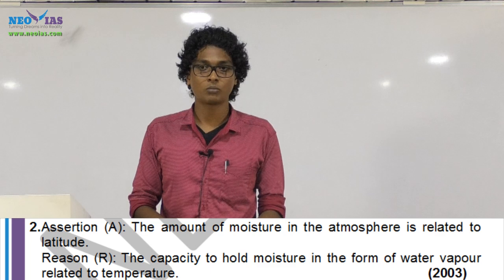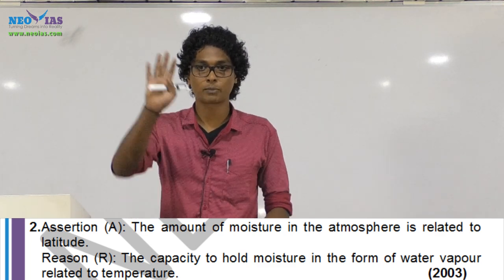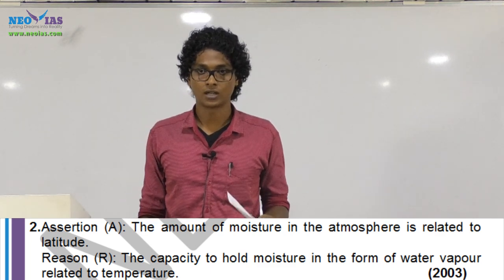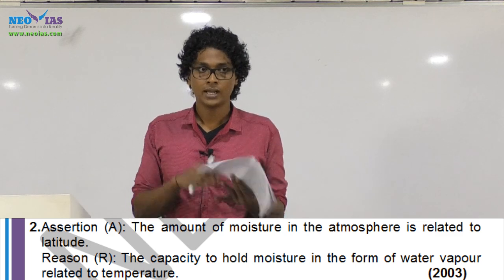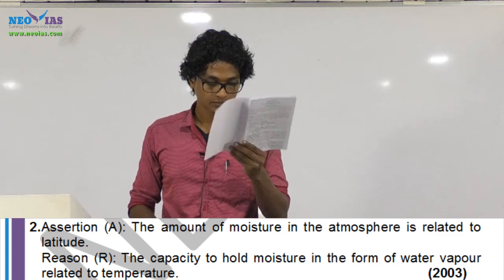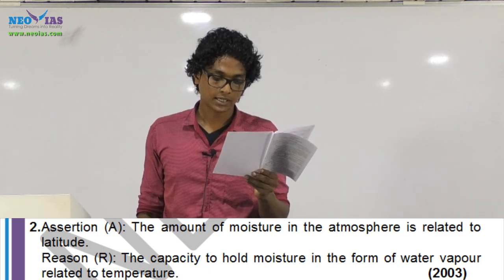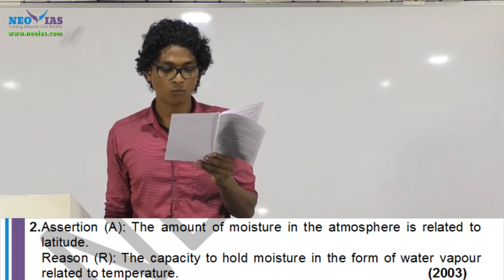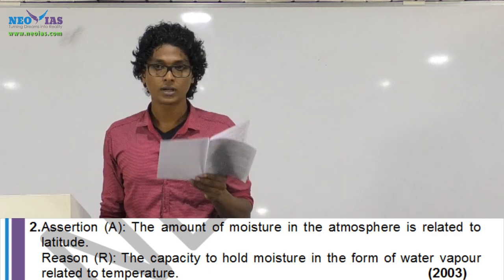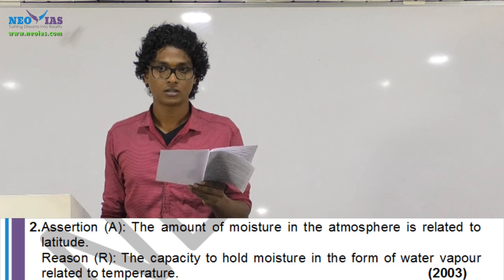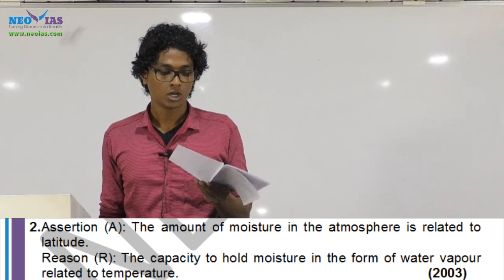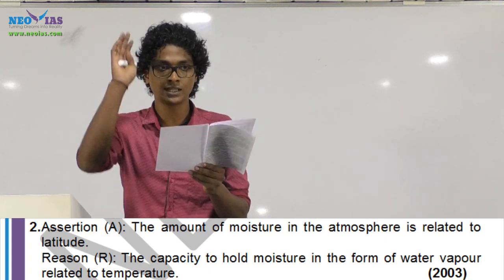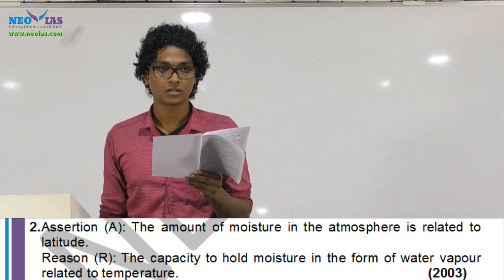Which place has more moisture, equator or poles? Equator. It is dependent on evaporation and temperature received. Second statement: the capacity to hold moisture in the form of water vapor is related to temperature. True or false? True. But does the second statement explain the assertion statement?